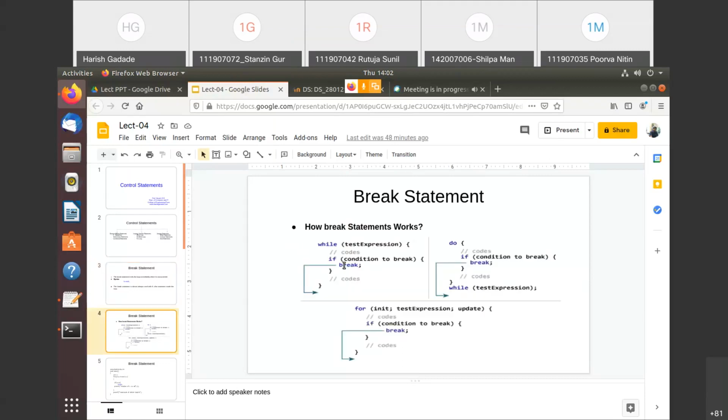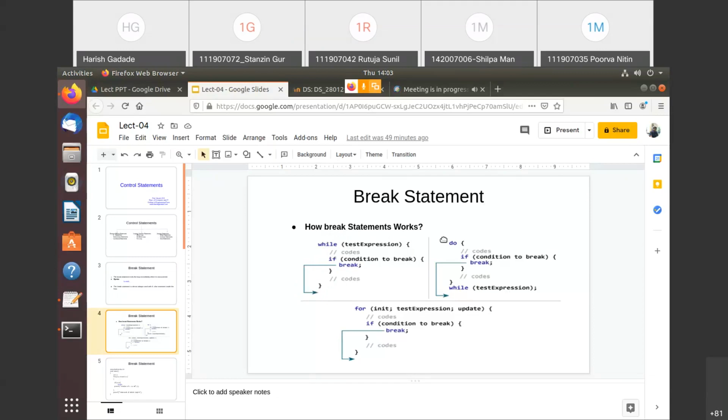These are also the working and the different forms. See here, if you are using while, I have not written the complete while syntax because we are focusing on the break. Inside this while, you put the break with the condition to break. It means after executing this break statement, the control will exit from this while loop. Getting this? The arrow is given here. If the break is encountered, then the control will exit from this while loop.